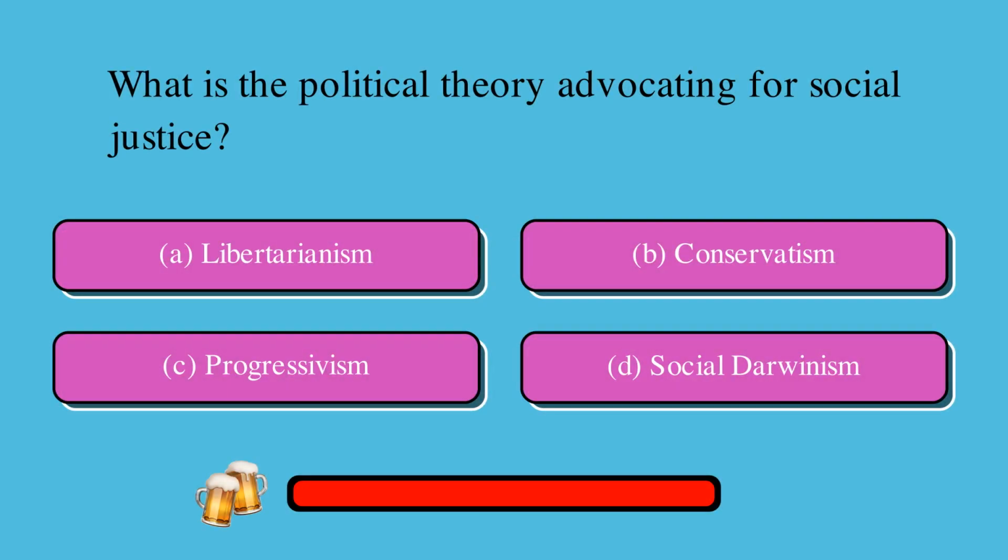What is the political theory advocating for social justice? Is it A, libertarianism, B, conservatism, C, progressivism, or D, social Darwinism? The correct answer is C, progressivism.